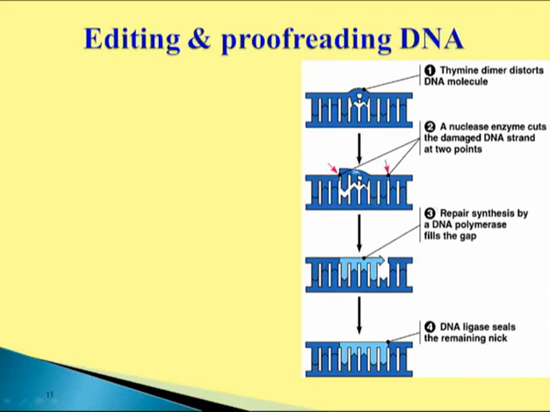So this can cut the damaged DNA molecules and remove the nucleotides. Here damaged nucleotides are removed, and then DNA polymerase 1, it has 5' to 3' exonucleolytic activity. So first it can remove these nucleotides one by one and add new nucleotides, meaning damaged nucleotides are replaced by normal ones, and then another enzyme, DNA ligase, comes and seals the nick. So damaged DNA molecules can be repaired, and this phenomenon is possessed by DNA polymerase 1 only.